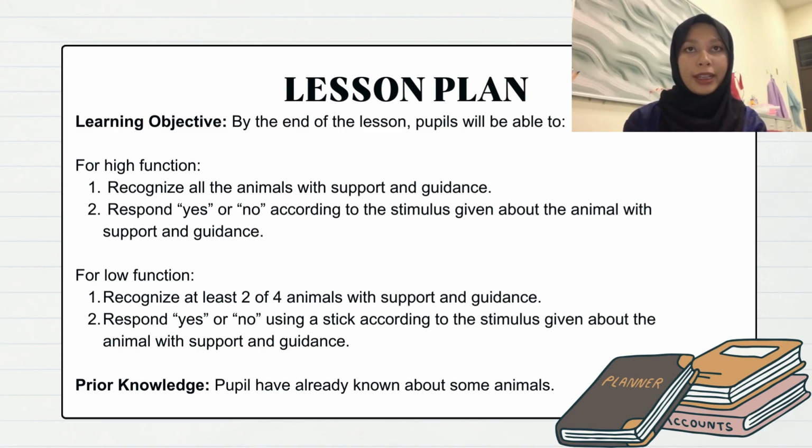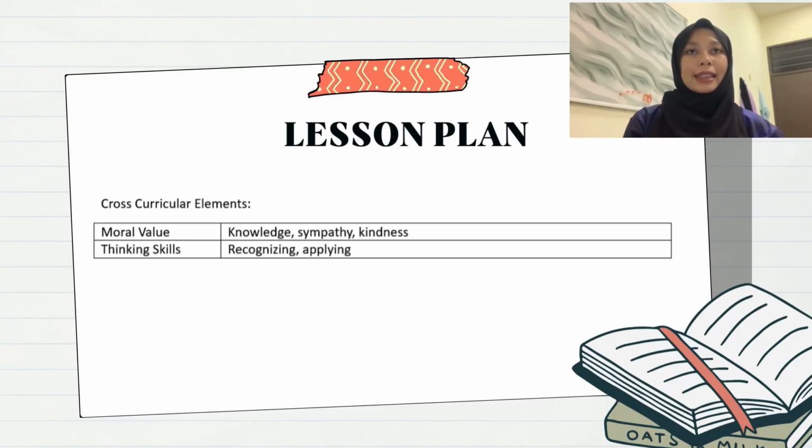Next is prior knowledge. For this lesson, pupils have already known about some animal, like maybe they already know about chicken. Next is cross-curricular element. So the moral value of this topic is knowledge, as the student will know that this is farm animal and not as pet animal. The next moral value are sympathy and kindness, as the animal is the God's creature that we need to take care.